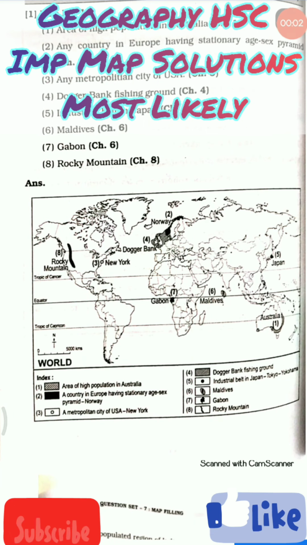Hello students, in this video we are going to see the question number 6A, which is based on the map for 12th standard HSC board examination geography subject. So this is the map question or most likely map questions which may be asked. So the first map question is area of high population in Australia. So where is the high population?